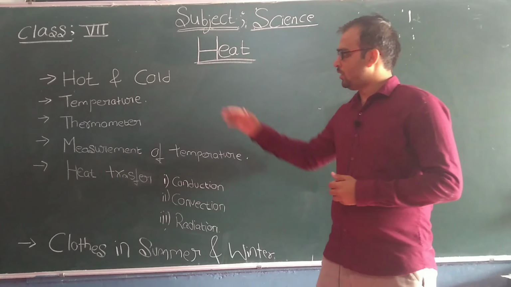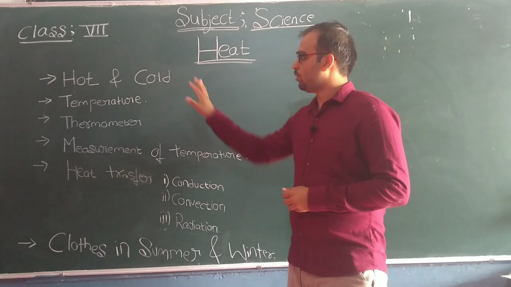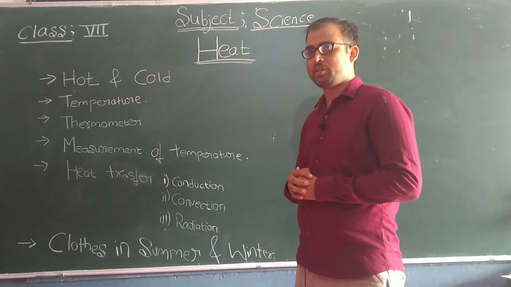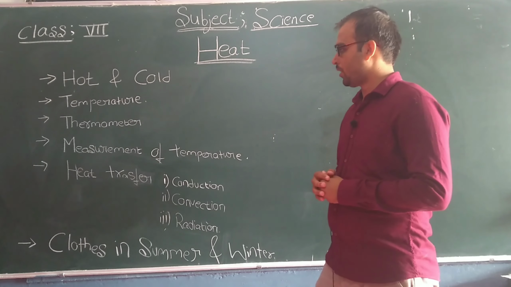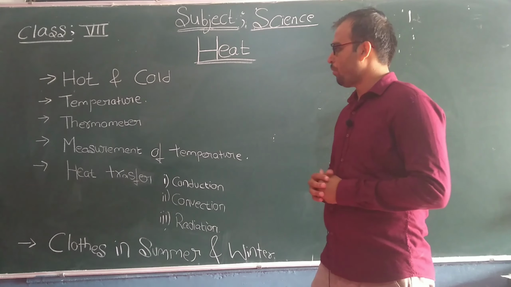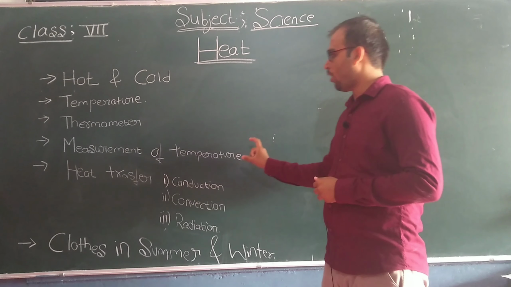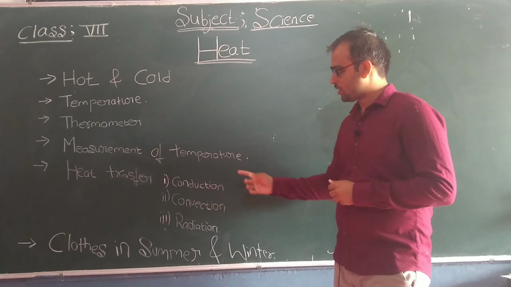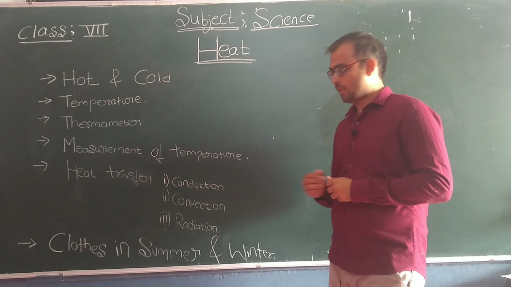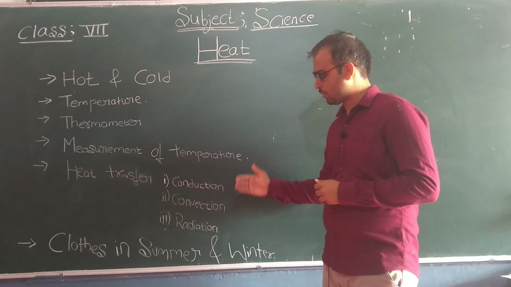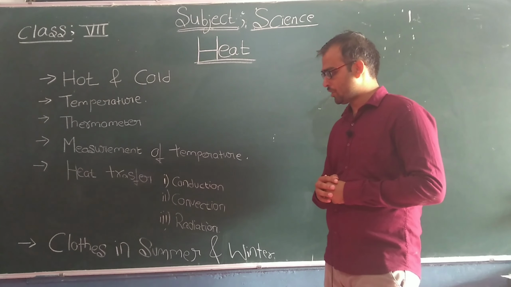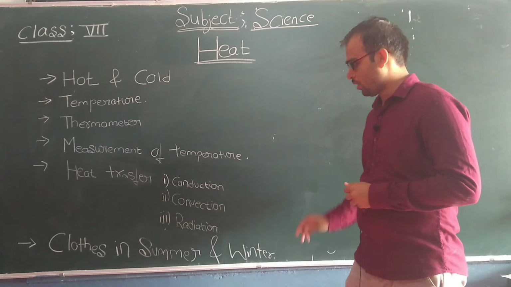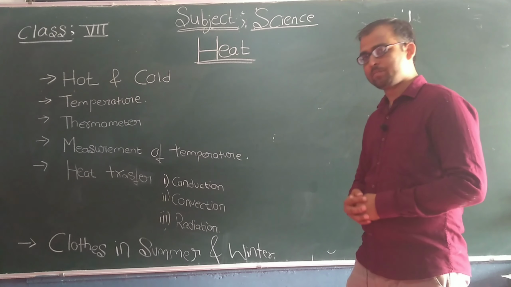So students, in this chapter we are going to learn what are hot and cold bodies, next what is meant by temperature, what is meant by thermometer, and how to measure temperature. Next, transfer of heat, and in this the heat transfer takes place in three ways, that is conduction, convection and radiation. At last we are going to learn clothes in summer and winter.